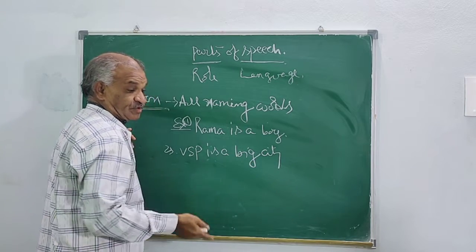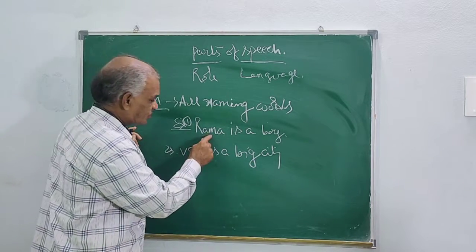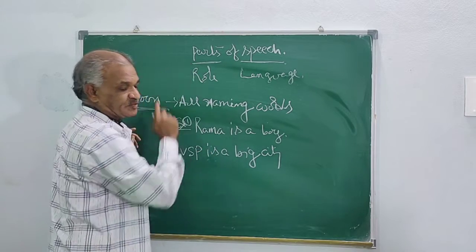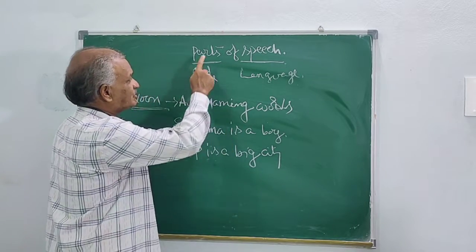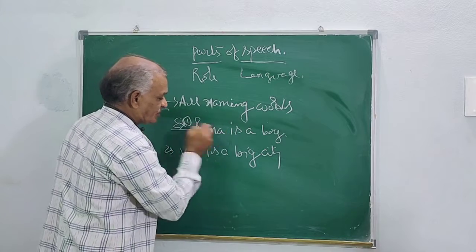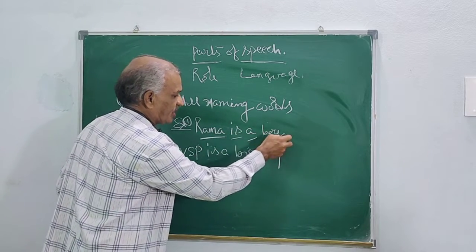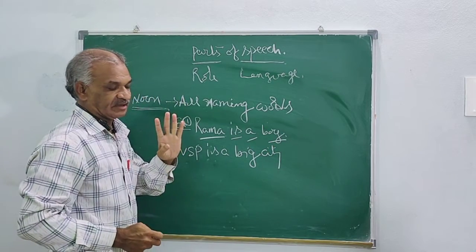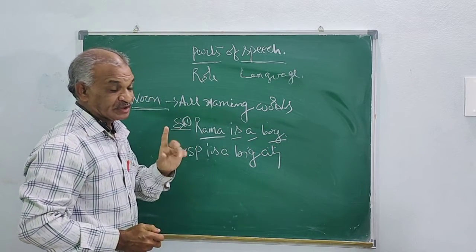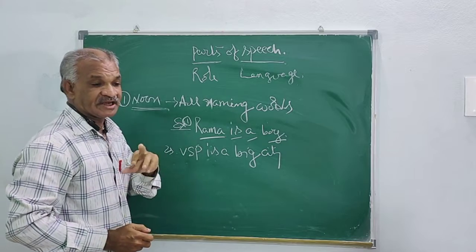So we must know which part this word belongs to and which part that word belongs to. Here there are 4 parts. Out of these 4 parts, by which word can you understand the name of a person?